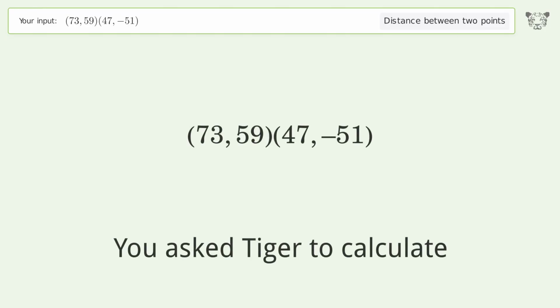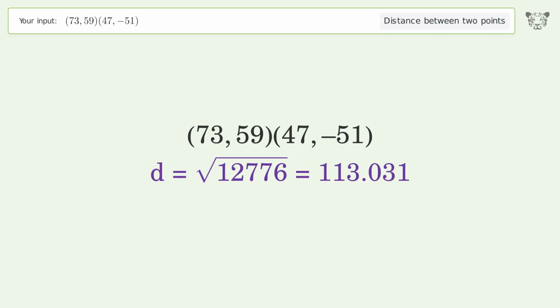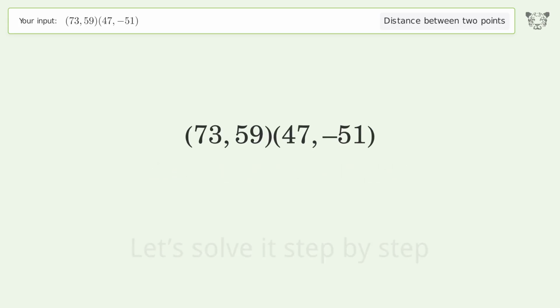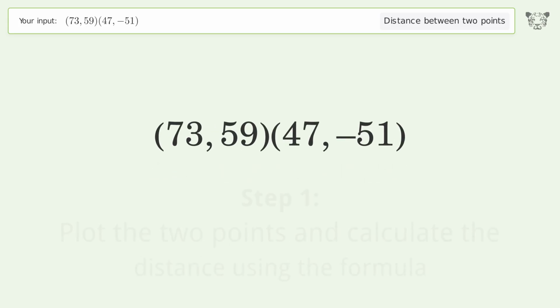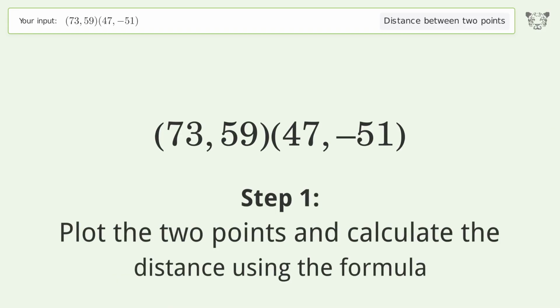You ask Tiger to calculate. This deals with the distance between 2 points. The distance between the 2 points is the square root of 12,776, or 113.031. Let's solve it step by step. Plot the 2 points and calculate the distance using the formula.